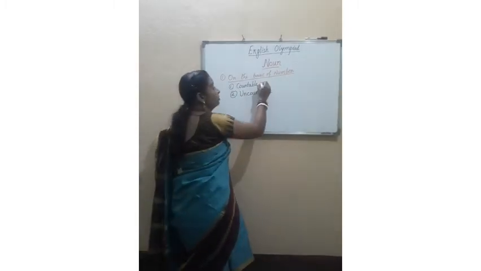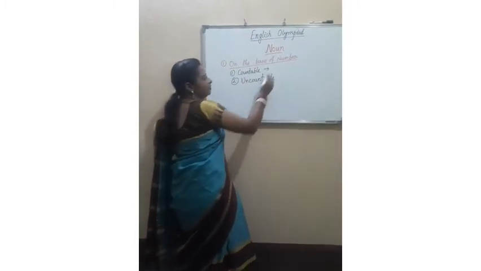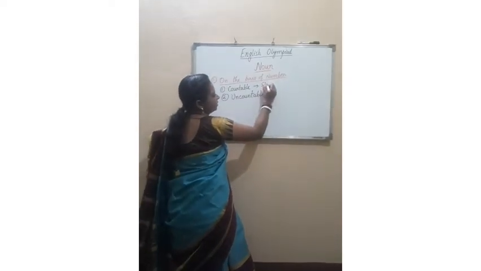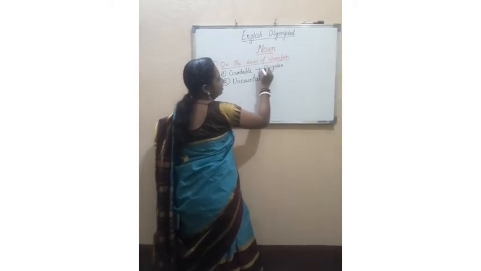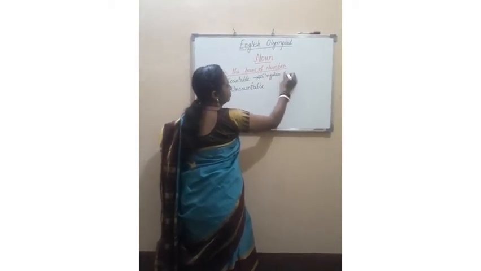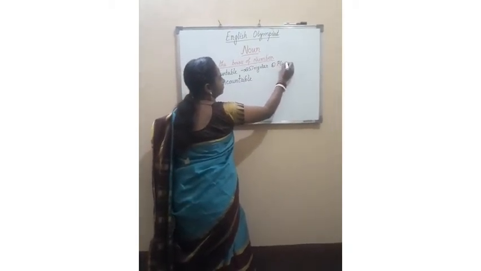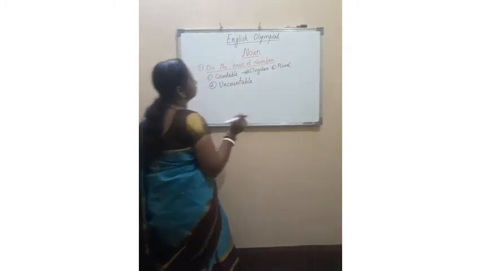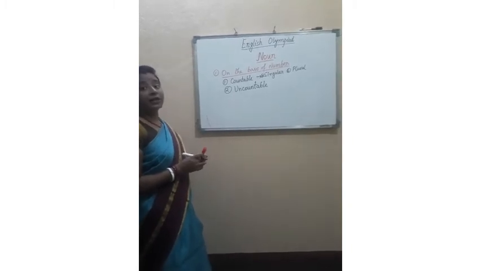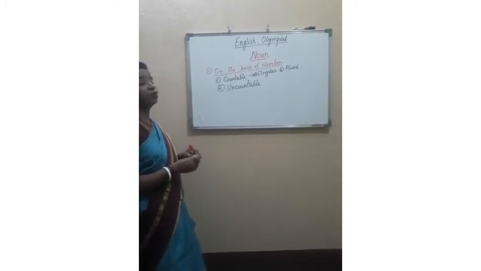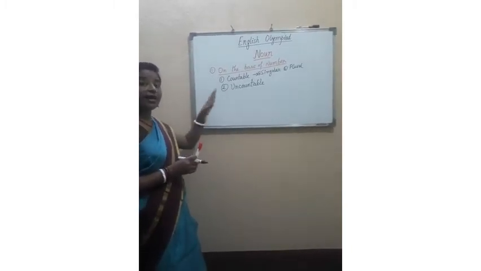Now under countable noun, they give singular and plural. You read singular noun, plural nouns, right? Singular and the second one is plural.